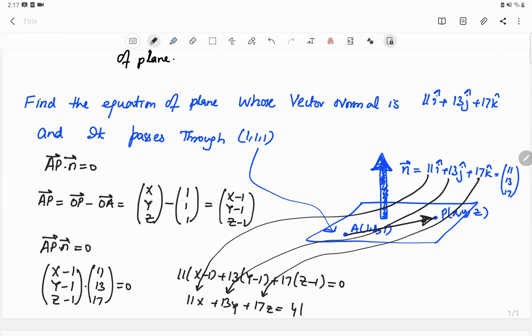So whenever they ask you to find the equation of the plane, you should ask two questions. Number one, do I have a point lying in the plane, do I have the coordinates of at least one point lying in the plane? And do I have the values of the vector normal to the plane? I just need a vector perpendicular to the plane, whatever its magnitude. These are the only two things that you need to find the Cartesian equation of a plane.